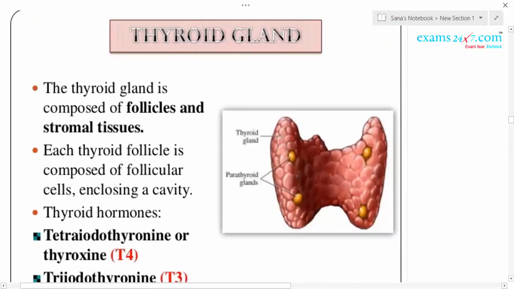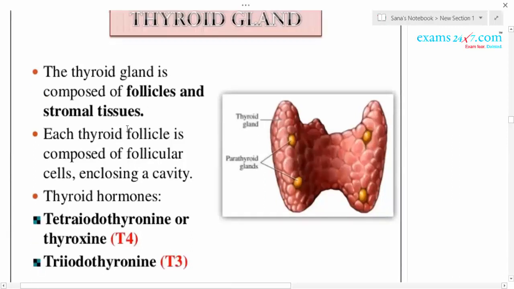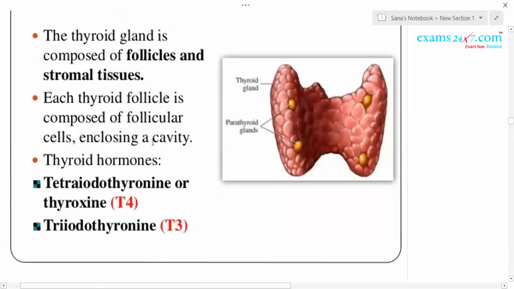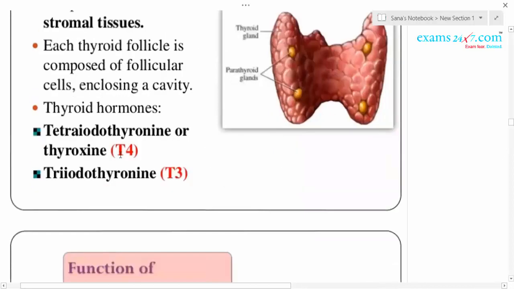If you take the internal section, the anatomy of this thyroid gland, you can find two regions. One is the follicles, and in between the follicles you can find the stromal tissues. Each thyroid follicle is composed of follicular cells. In the central region there is a cavity, which is filled with thyroid hormones. There are two thyroid hormones, T3 and T4, generally called thyroxine hormone.